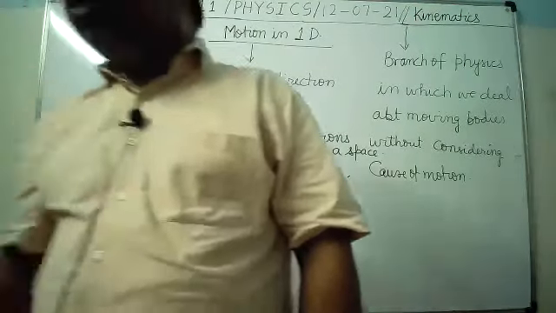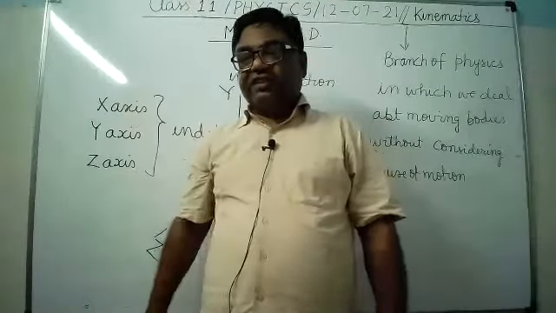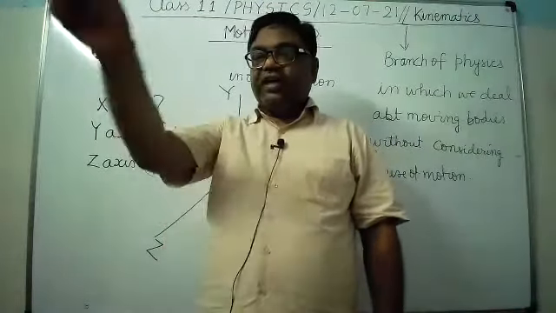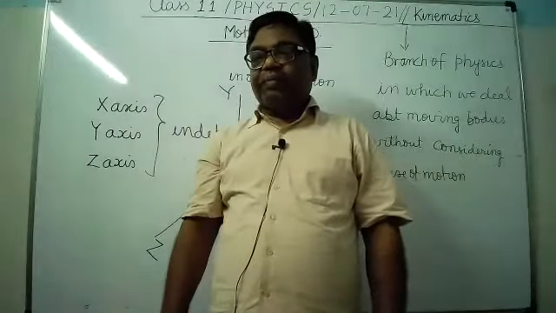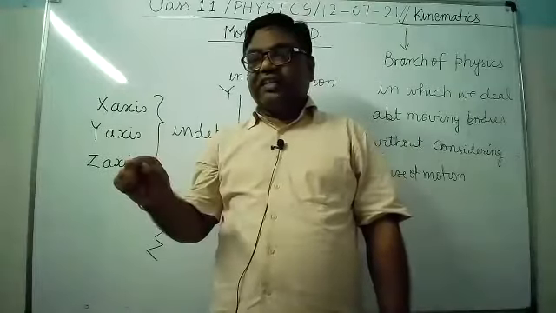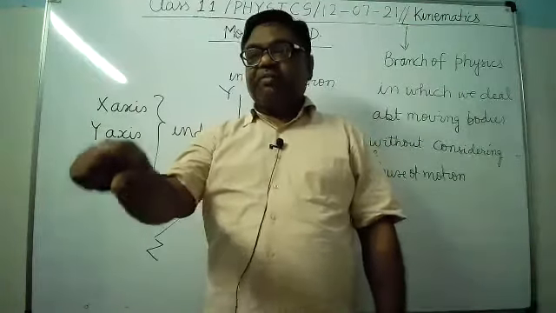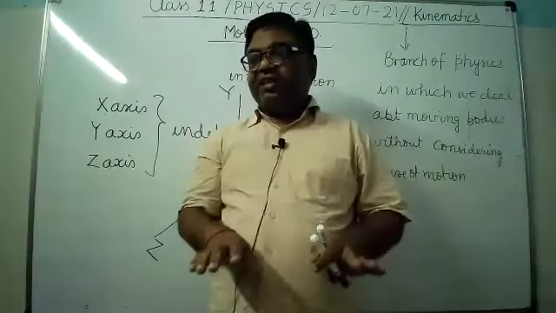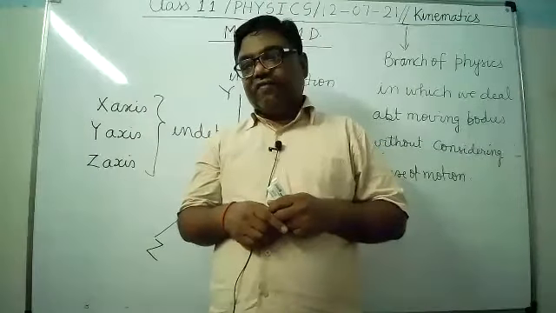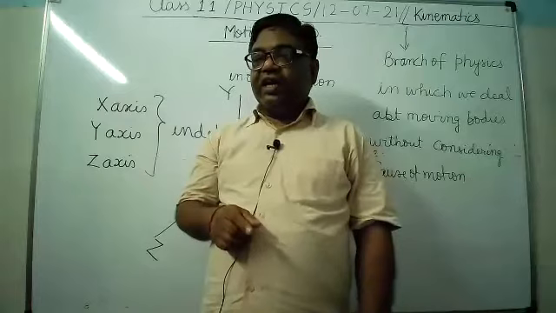For example, you know that a mosquito is flying in a space. When a mosquito flies, what will happen? It will move along the x-axis, simultaneously along the y-axis, simultaneously along the z-axis. But if we see the motion of an ant, what is it?